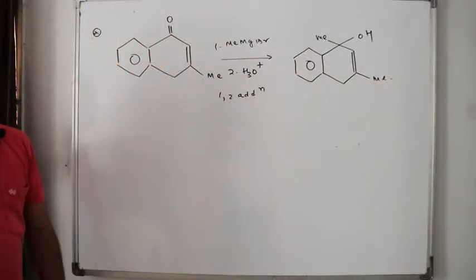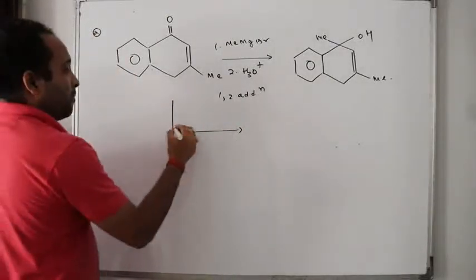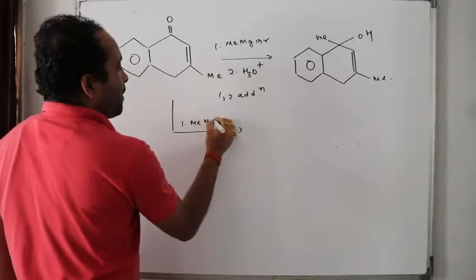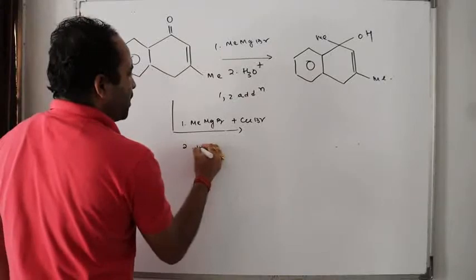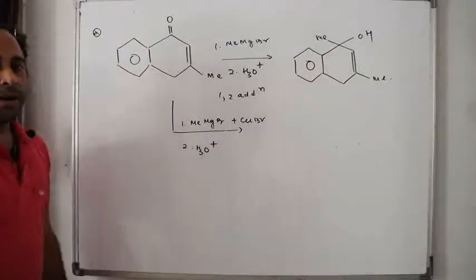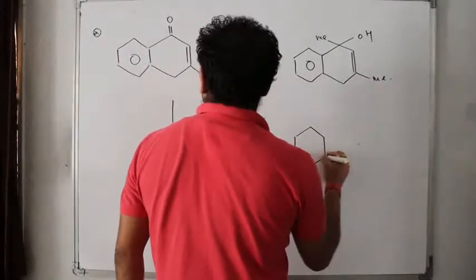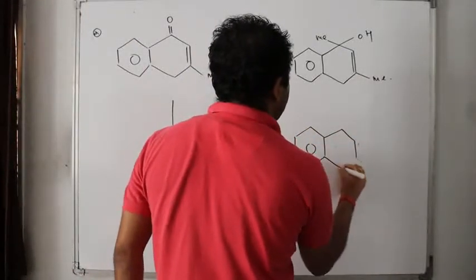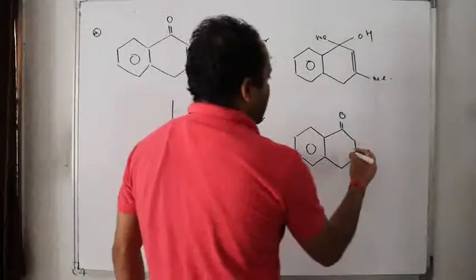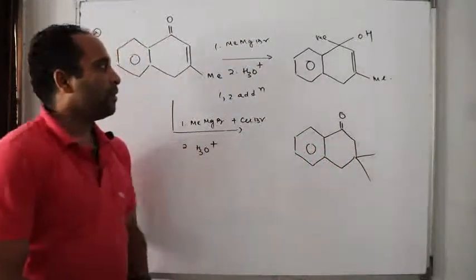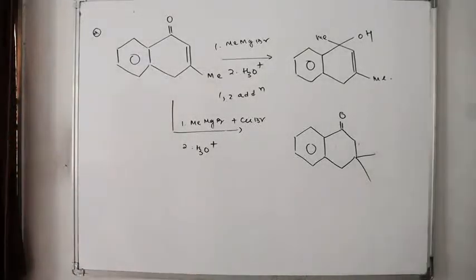Easy? Clear? And what will happen if I use the same methyl magnesium bromide added with cuprous bromide followed by hydrolysis? What will happen in this case? Perhaps you all understood that it will go for a conjugate effect, isn't it? And here this will have. Easy? Clear? Please copy it down.